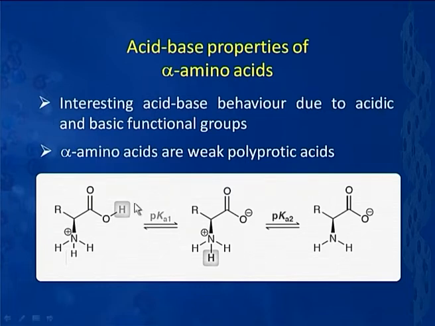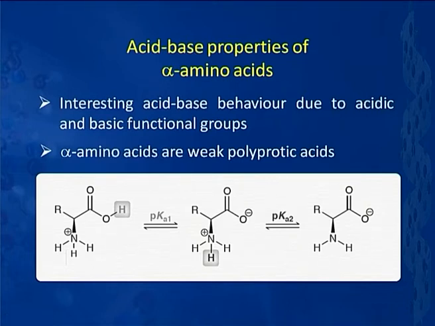You have a cationic form of the amino acid here, and this can ionize, that means the carboxylic group can get ionized to give the following structure, which can further ionize. The first ionization is of the carboxylic acid group and the second ionization pertains to the ammonium group, that is the NH3 plus group, and then you get a species of this kind. These two ionizations are characterized by two pKa values, pKa1 and pKa2. So, basically this is a diprotic acid.